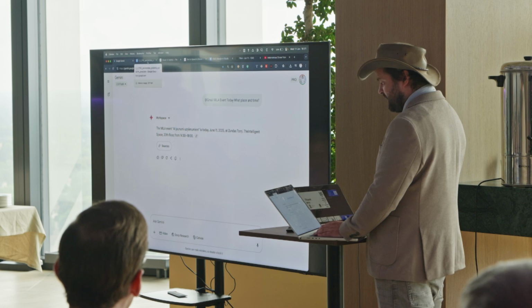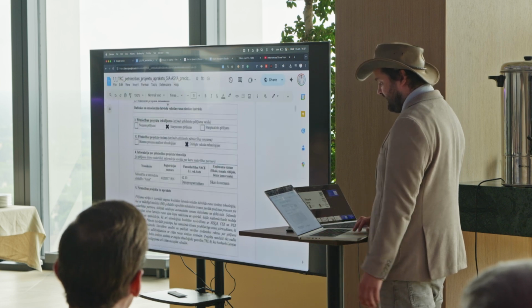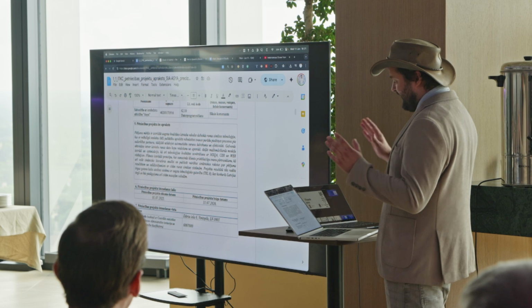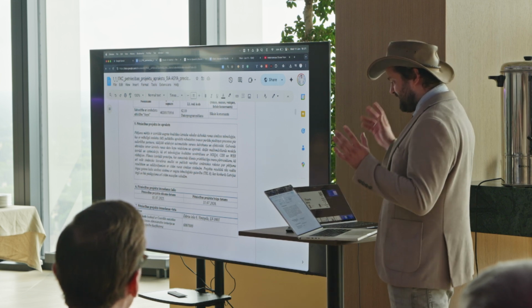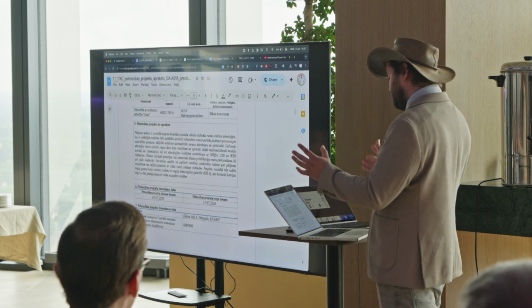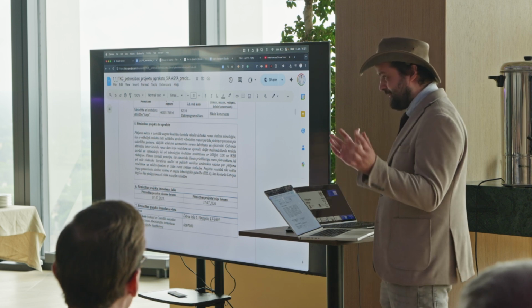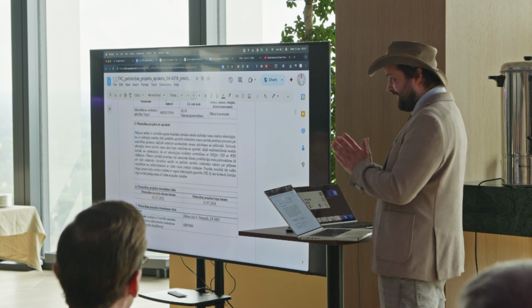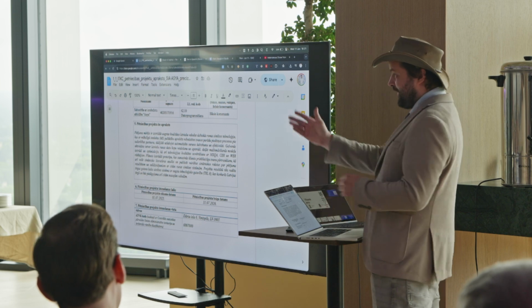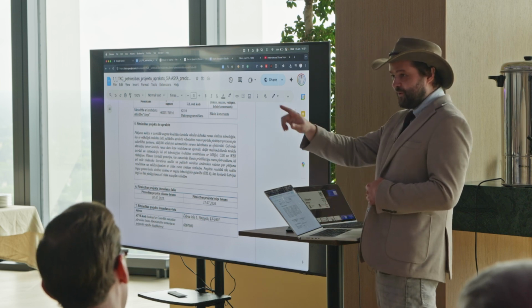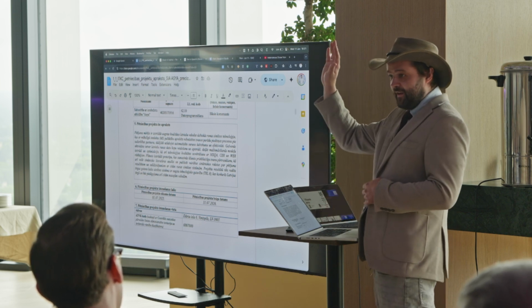The other powerful thing is finally something that was not done by any normal company. I was expecting Microsoft Word to do this, but finally Google Docs has something that is significant. How many of you have worked with Cursor and programming? Again, not as many.